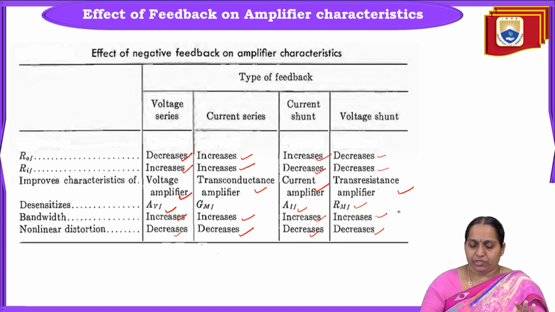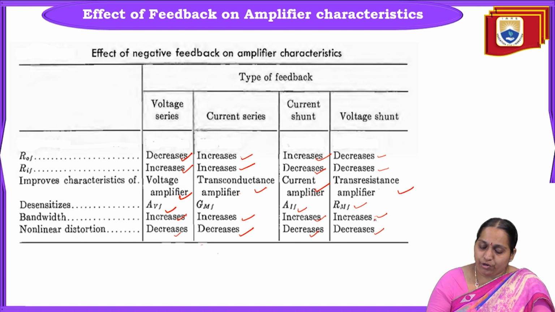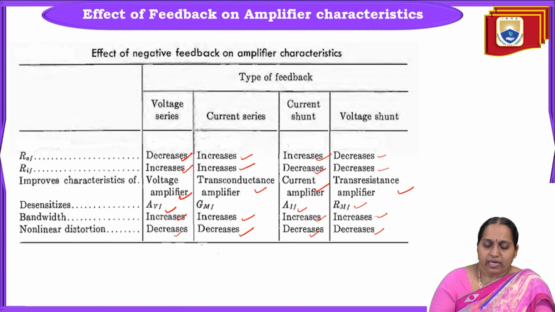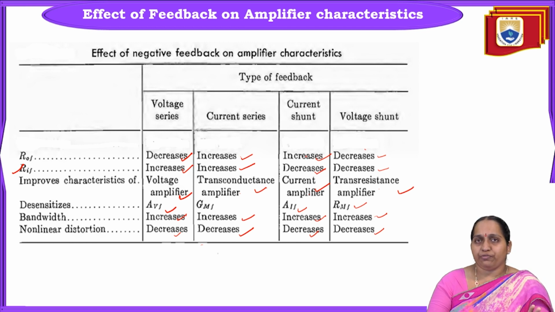So on the whole, if we observe, bandwidth is increasing in all the cases by using negative feedback. Nonlinear distortion is also reducing in all the cases. Only thing is, input impedance is increasing for series configuration, that is voltage series or current series. Input resistance RIF is increasing, whereas for current shunt and voltage shunt, RIF is reducing. And R0F, output resistance with feedback, is decreasing for voltage series and voltage shunt, and increasing for current series and current shunt. So this is the overall summary of the effect of negative feedback on amplifier characteristics.